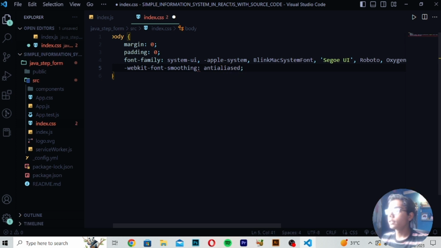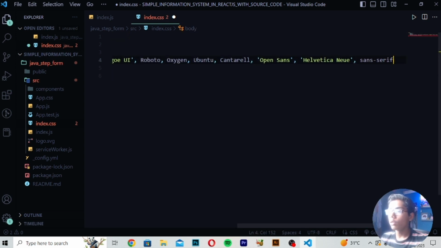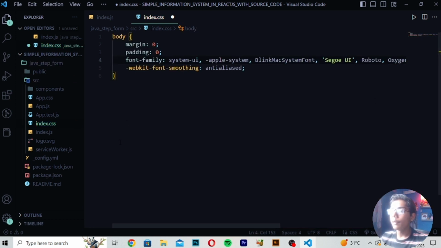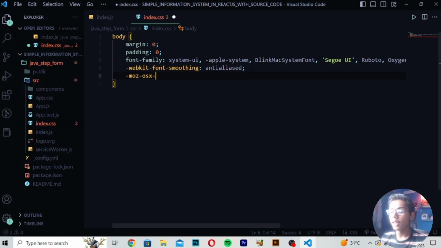Then after writing this thing here, I will be doing one thing. First of all, I want to check whether it has been closed or not. So I will be moving here. I will be closing it by writing this tag. After closing this, you have to move down right here to -moz-osx-font-smoothing. So here I will be writing OSX. Then you have to write font smoothing, and in font smoothing I will be writing grayscale.